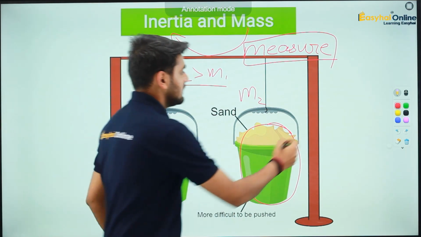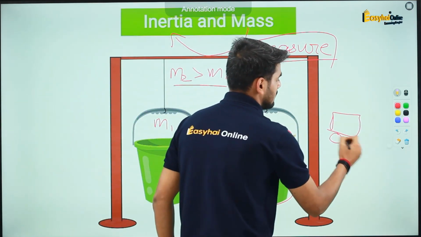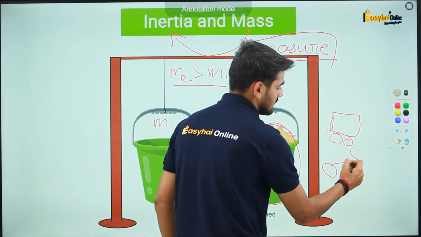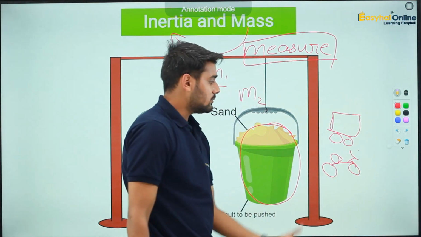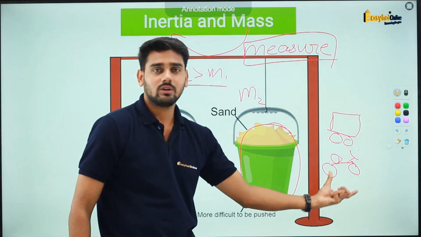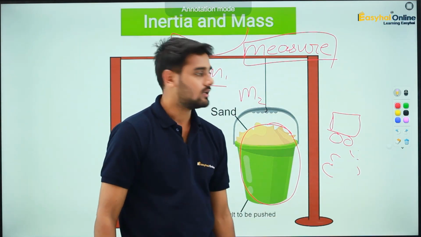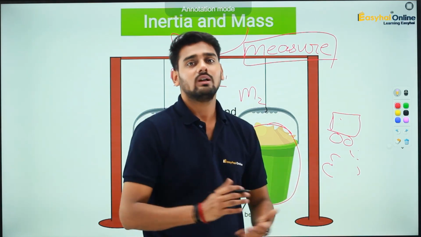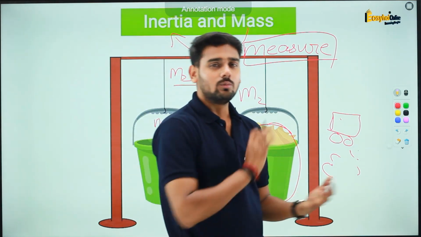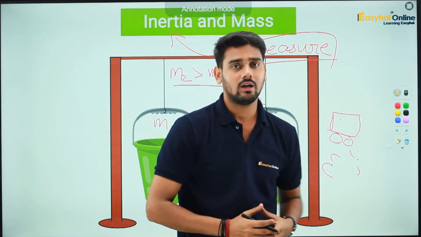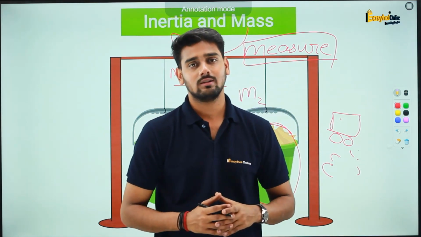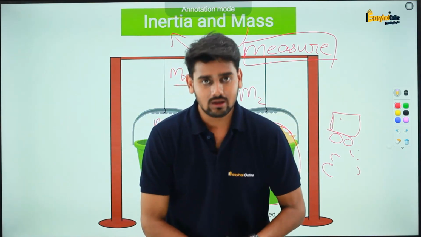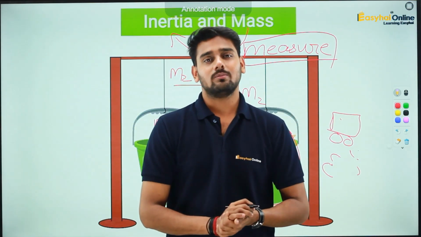So that means here, if this is a huge car and on the other hand you have a bicycle like this, it will be much easier to move the bicycle because its mass is also less. On the other hand, for this car, its mass is going to be really high, and as a result, to push that with your hands is going to be a difficult task. Okay, so this is the difference and the similarity between inertia and mass.